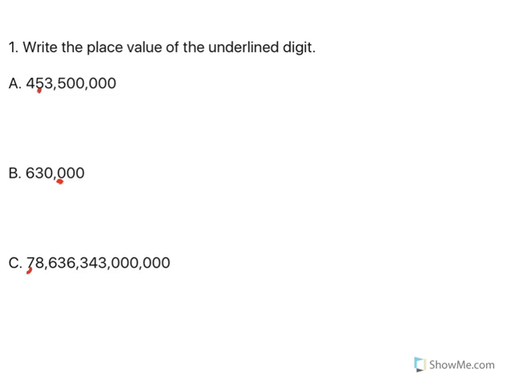We're going to start just by dealing with place value. So first, write the place value of the underlined digit, and these underlines are more like red marks. When you're thinking about your spots, we've got the 1, 10, 100, thousands. These are millions. 1, 10, 100. So that is the place value of that. It is in the 10 million place spot.